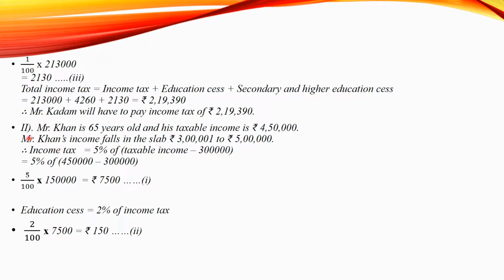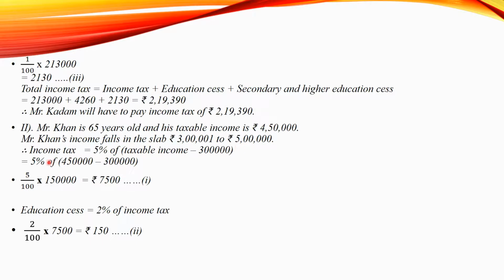Question number 2. Here Mr. Khan is 65 years old and his taxable income is rupees 4,50,000. Now since he is 65 years old, he will be taken from table number 2. Now his income falls in the slab between rupees 3,01,000 to rupees 5 lakh.